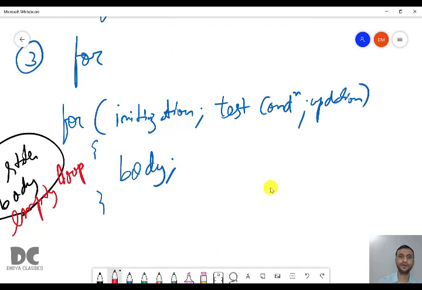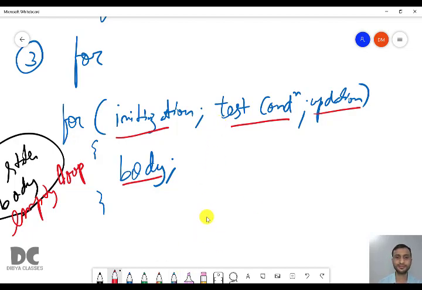In for also initialization, test condition, updation and body. So all the four important parts of the loops are present in all the three different types of loops. So now I will write a program in all the three ways, that is while, do while and for, and make you understand how these three types of loops work.